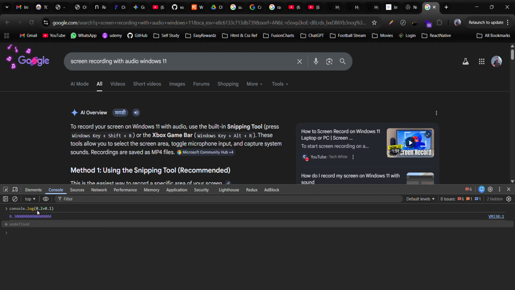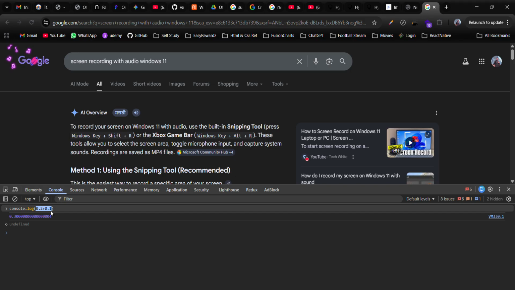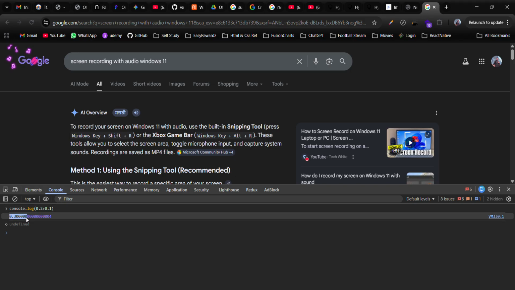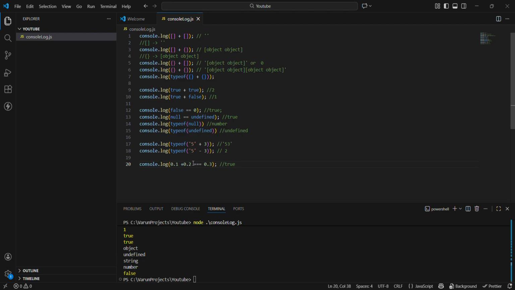So console.log(0.2 + 0.1), you can see the output here is 0.3 and then 0.000, and at the end there is a 4. So this is not actually exactly 0.3, is it guys? It's not. So here there is the concept of floating point precision.